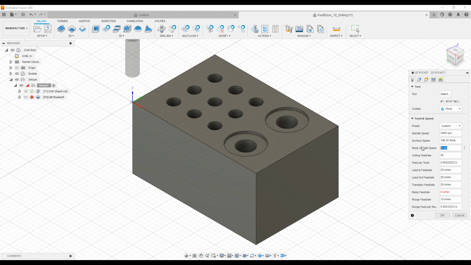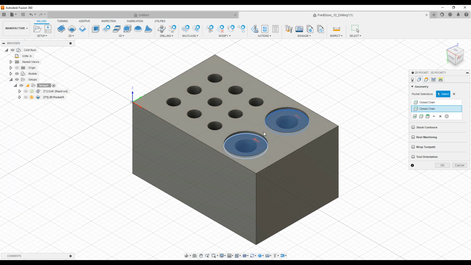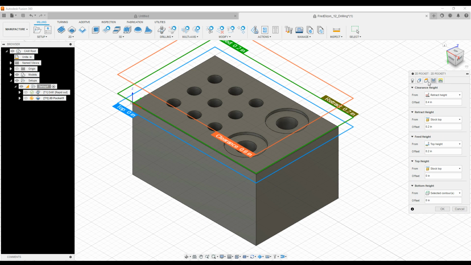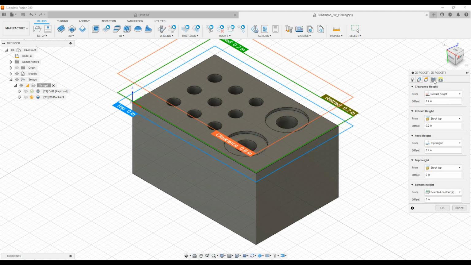So 1/4. This will be 10. And ramp, it must be 3000. Okay. Geometry. We can select that and that. Pocket. We're going to use the same tool. The heights is the same, the selected contour.